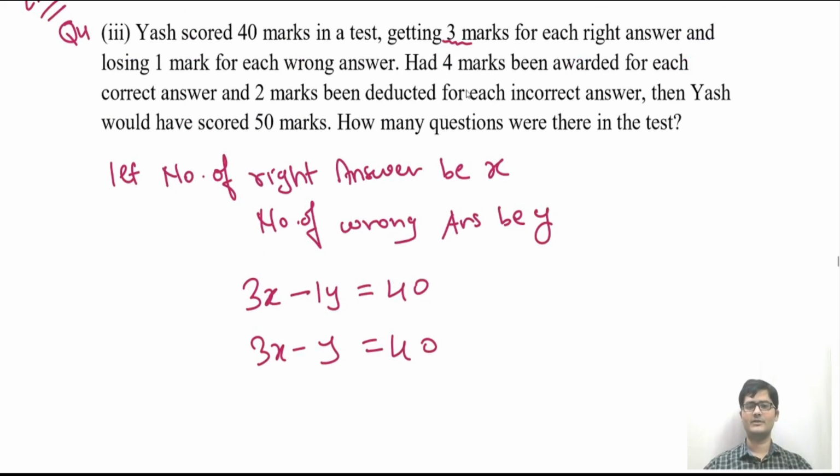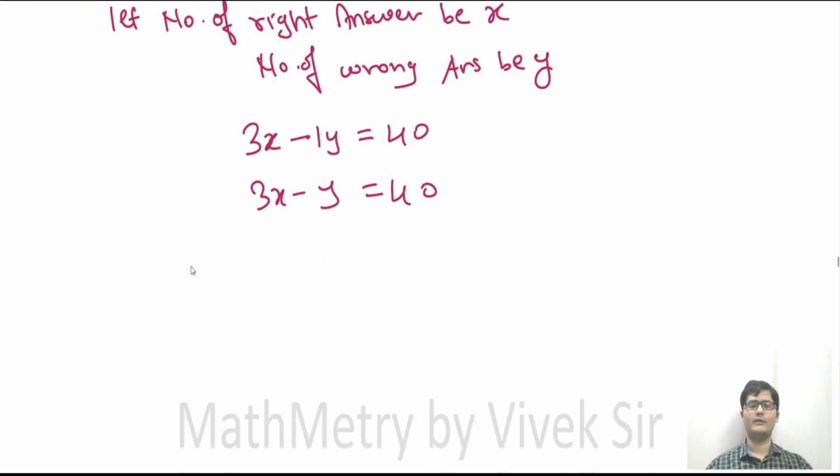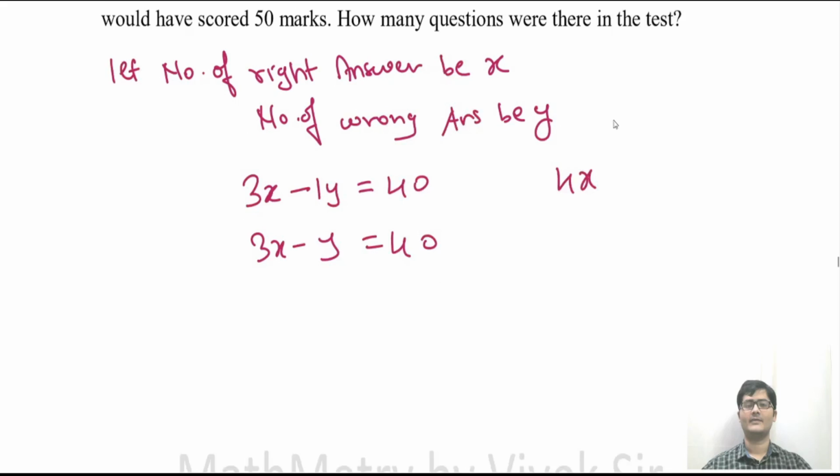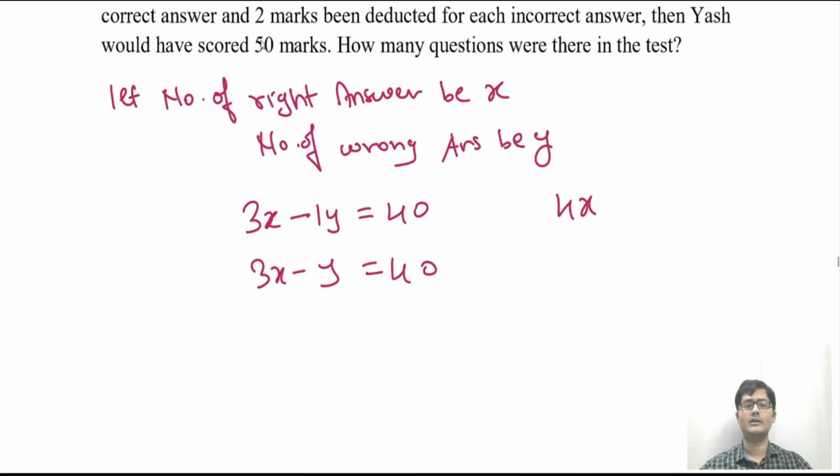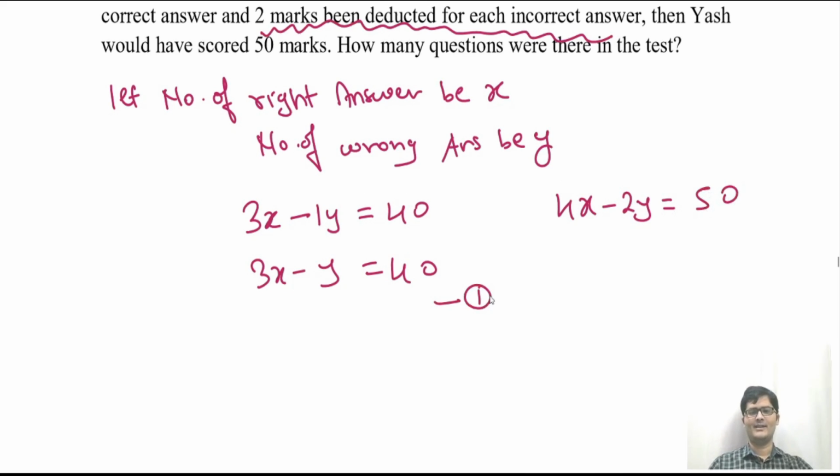Part 2 of the question. Had 4 marks been awarded for each correct answer, so that will be 4x, and 2 marks deducted for each incorrect answer, so 4x minus 2y, he would have scored 50 marks. So this is equation 1, equation 2.